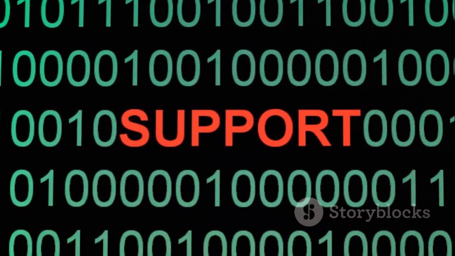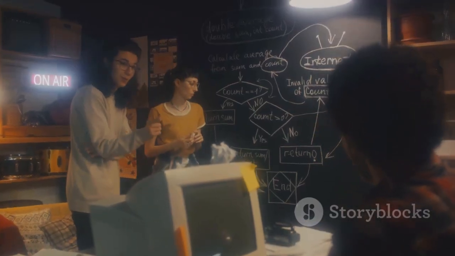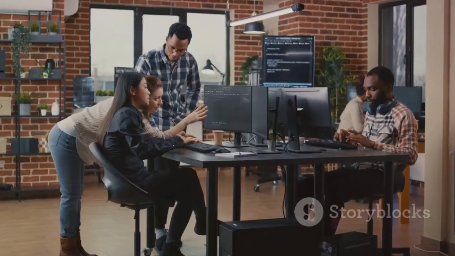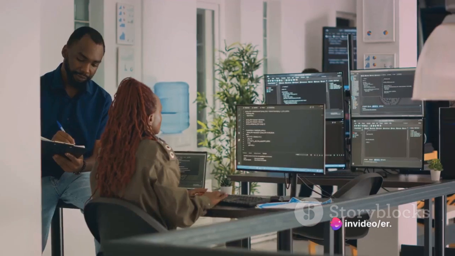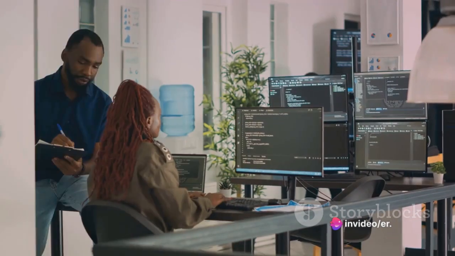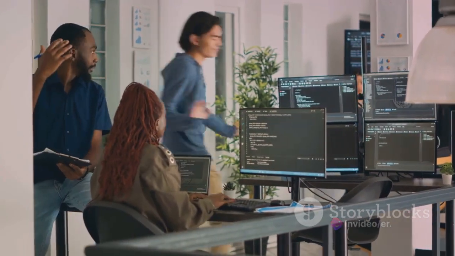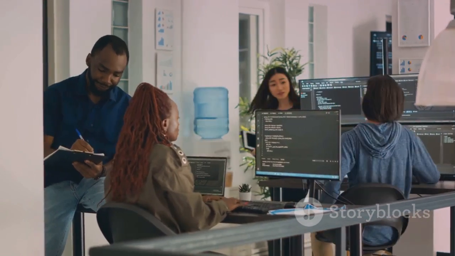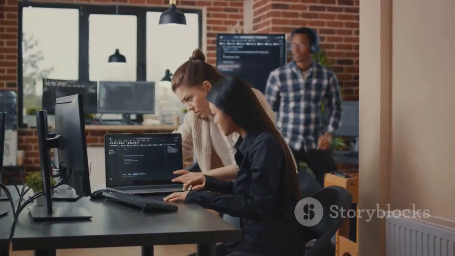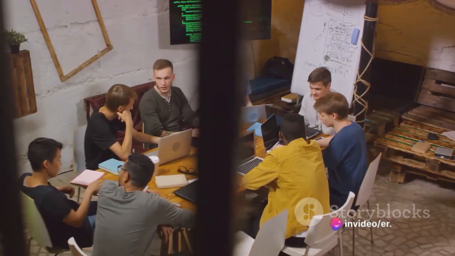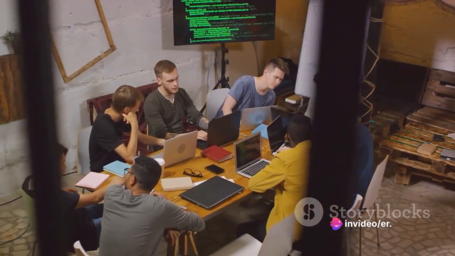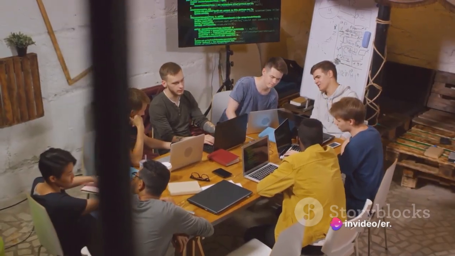These communities also serve as a support system. You'll find people who are ready and willing to help you tackle challenges, solve problems, and overcome roadblocks. This kind of collaborative environment is invaluable for enhancing your skills and expanding your understanding of Flutter. Being part of a community can boost your learning curve significantly. So step out of your comfort zone and dive into the vibrant world of Flutter communities.